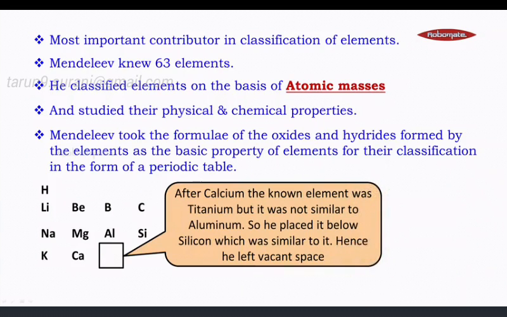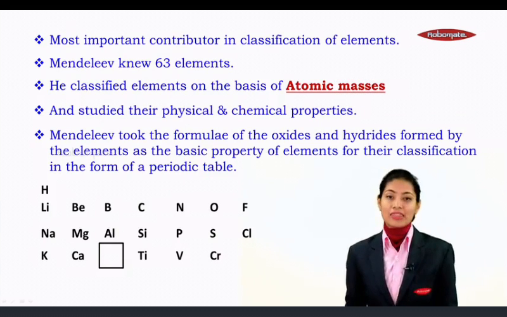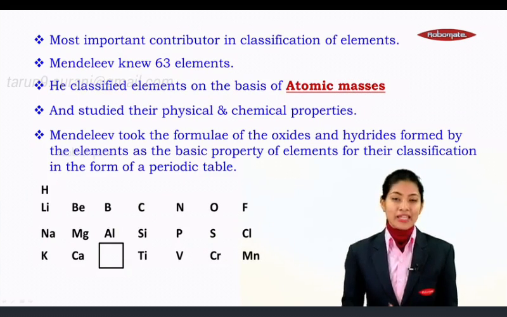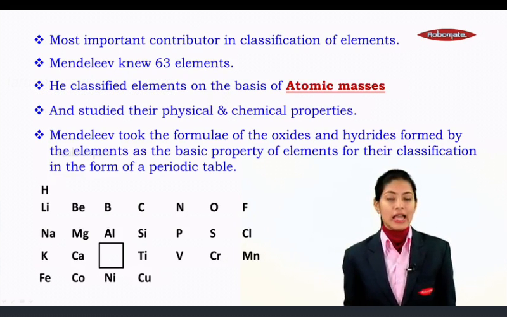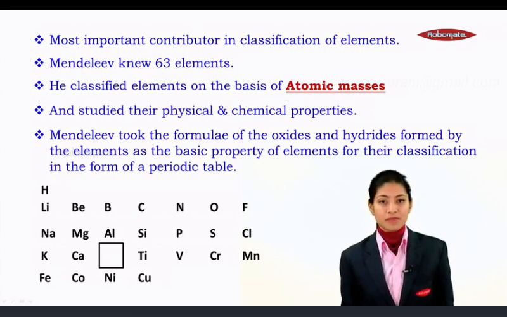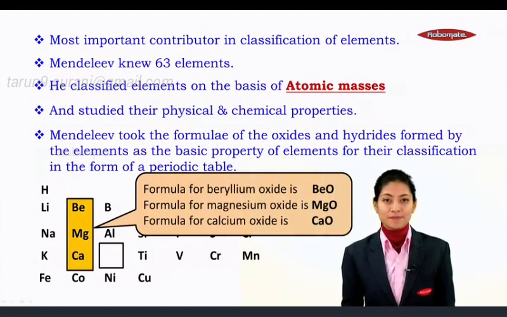So, he placed titanium below silicon because their properties were similar. But you will realize that over here he left a vacant space. So comes titanium, then vanadium, then chromium and manganese, followed by iron, cobalt, nickel and copper and so on. So this was the classification of elements done by Mendeleev.